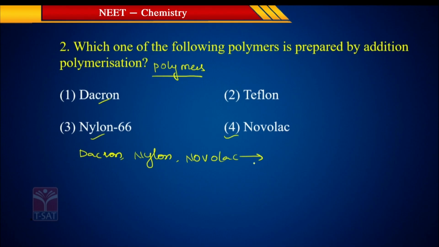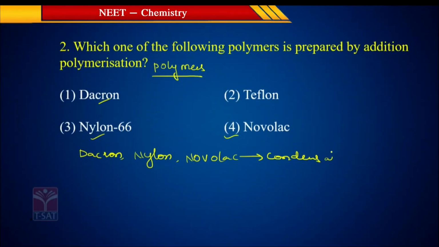All these polymers are formed by the condensation polymerization of their monomers. Their monomers got condensed and we get the polymer, and this type of polymerization is called condensation polymerization, right? But Teflon is an addition polymer.